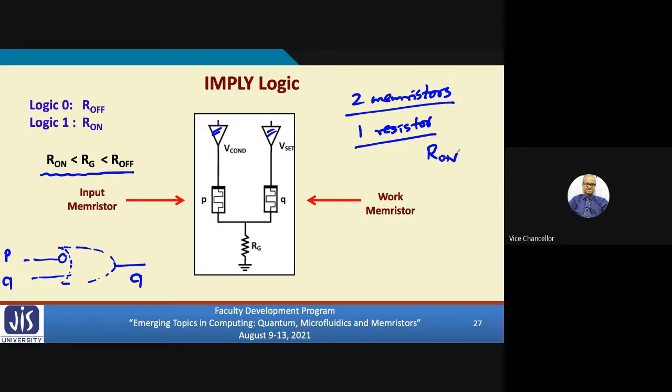Let's take a couple of examples. Suppose we apply, let's say, 0, 0. This is 0, this is 0. This means both are high resistance. Both being high resistance means there is very little current flowing, so here the voltage will be very close to ground. If you look at the Q memristor, there will be a high voltage across it. On one side you have VSET, on the other side you have ground. So this will change the state of the memristor from 0 to 1, from R off to R on. So if I apply 0, 0, the output will be 1.